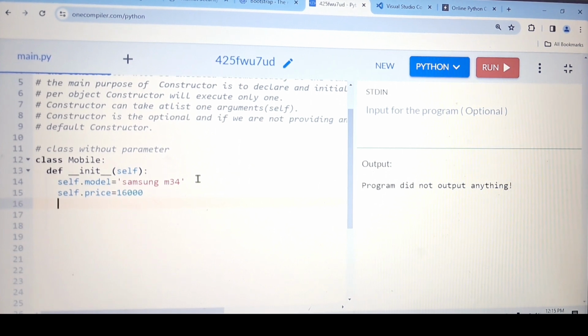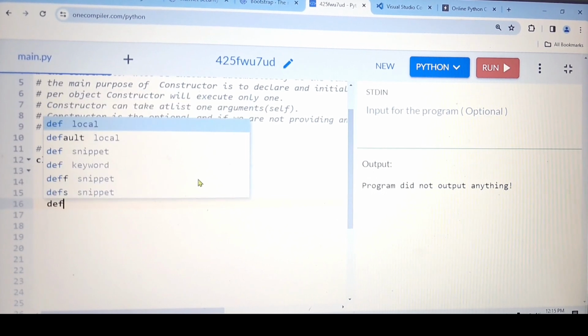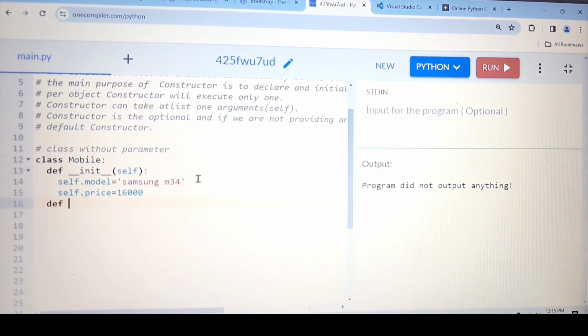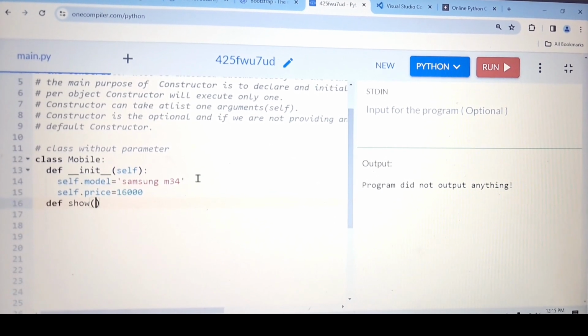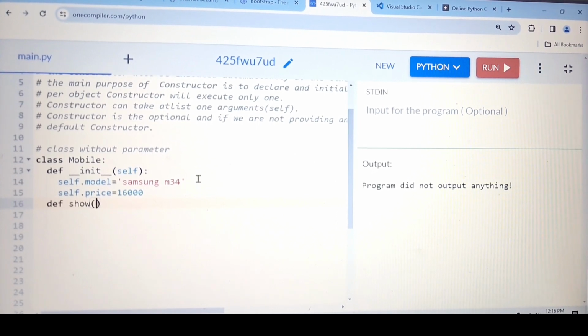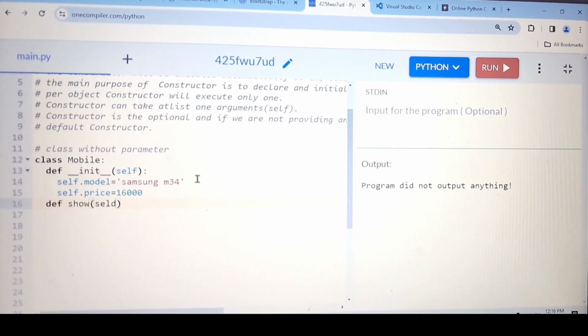Now I'm going to create one method. For that, we use the command def, then the method name, whatever we want. For example, I have the method show. This method is also nothing but an instance method. If we are using the instance variable, at that time we have to use self. If we are using the instance method, at that time also we have to use self. So here also we need to write self.